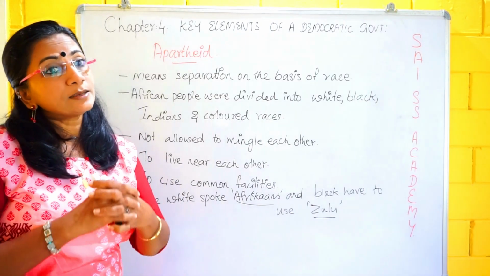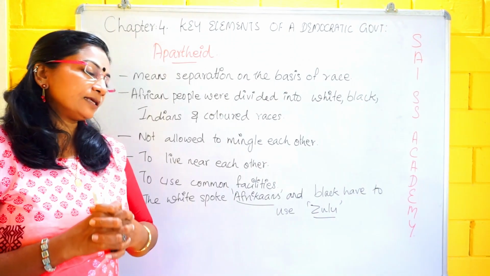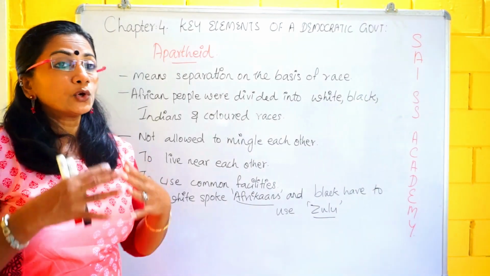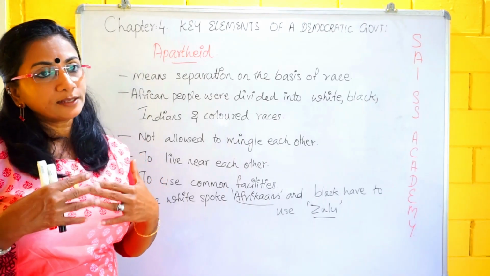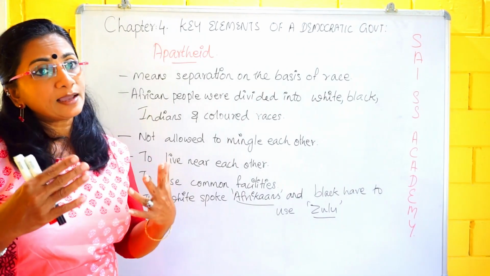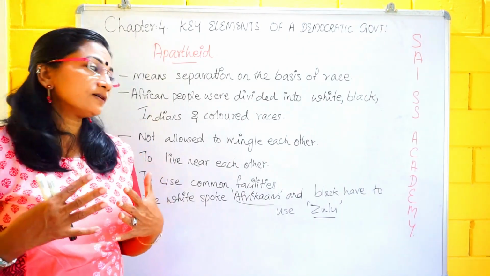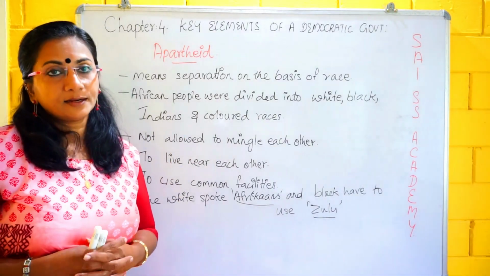There were separate trains and buses also. Another thing is that non-whites were not allowed to vote. Under the apartheid system, people were basically divided into whites, blacks and coloreds. That was the distinction in South Africa at that time.